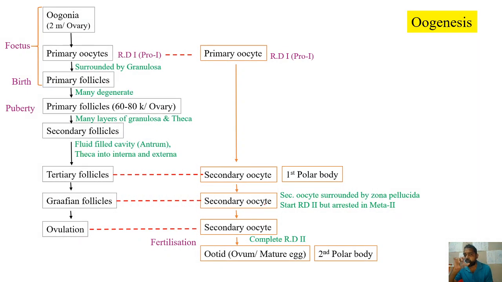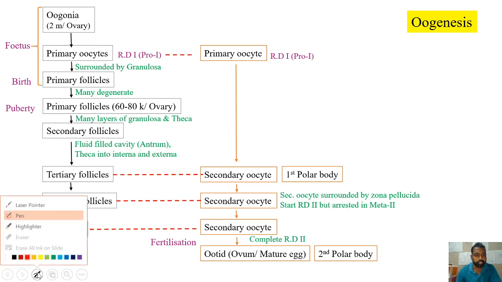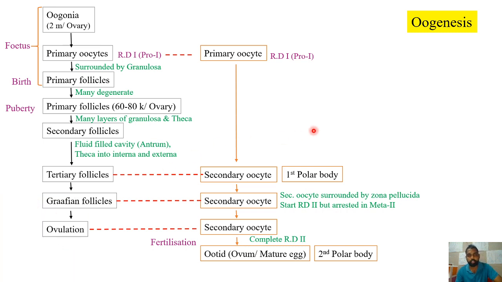Now, when you look into the process of oogenesis, it includes another important event that takes place parallelly, that is the development of follicles. The oocytes which are present inside the ovary are not free.